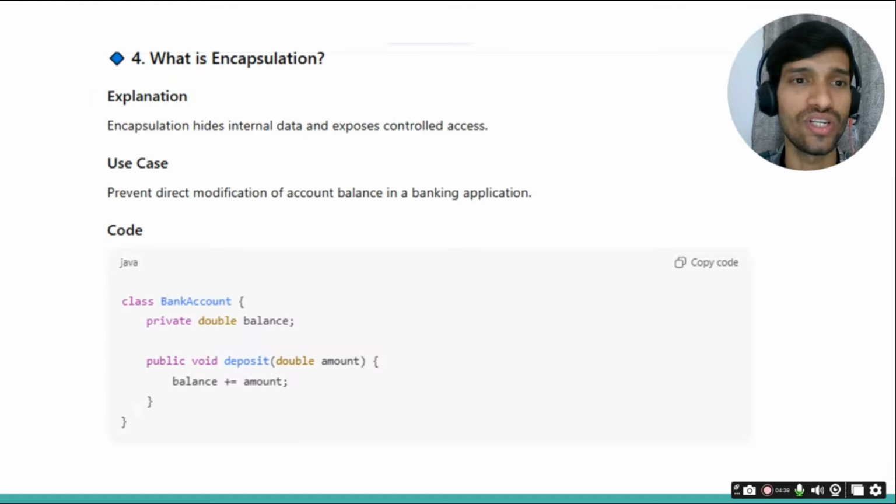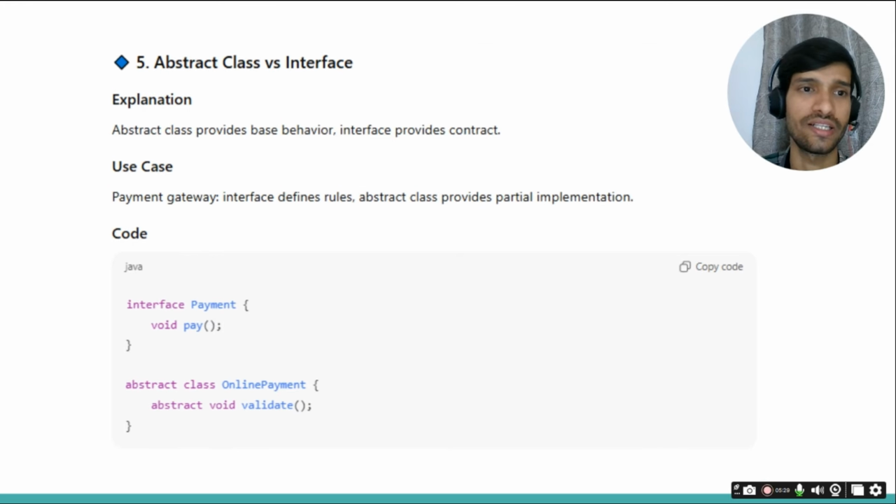So what is encapsulation? Encapsulation hides the internal data and exposes the functionality to the users. For example, we are calling a deposit method. This deposit method will not provide any setter method to the client who is calling this particular method. We provide the deposit, and here the amount will be there, and we will perform the operations on the amount. So they cannot directly modify the balance instance.